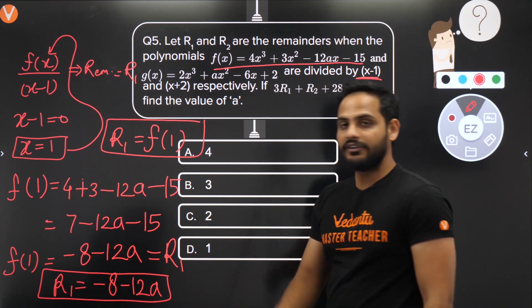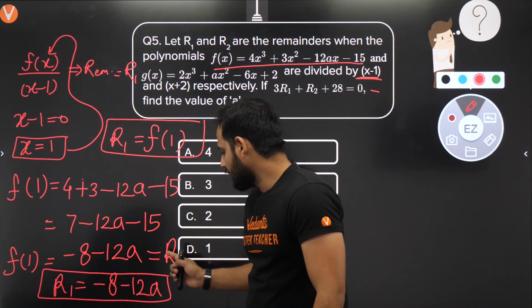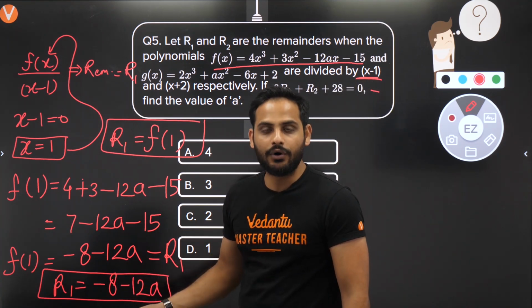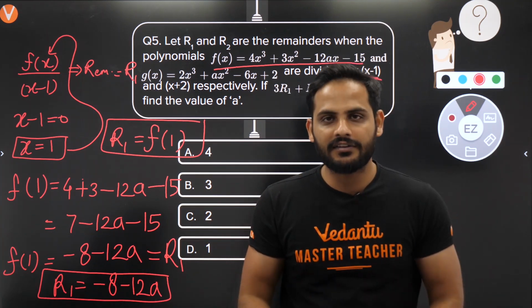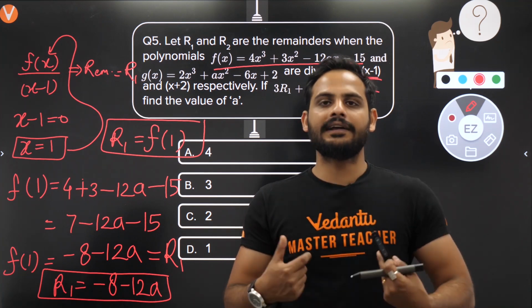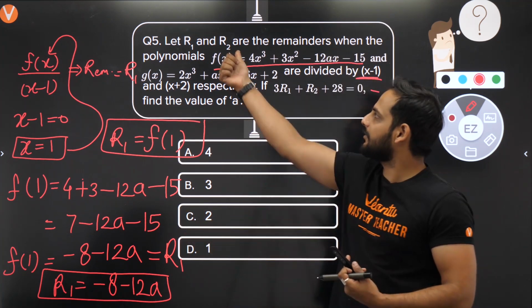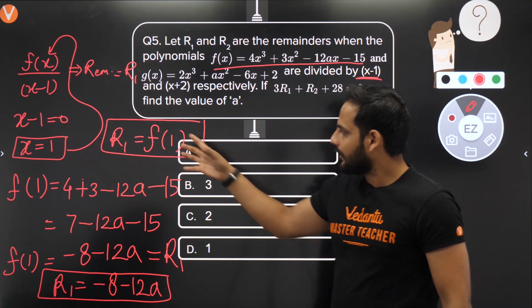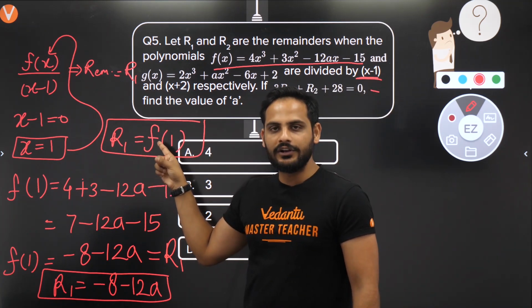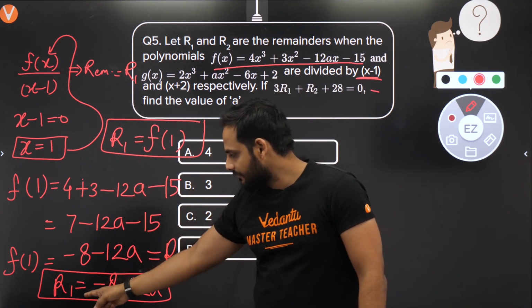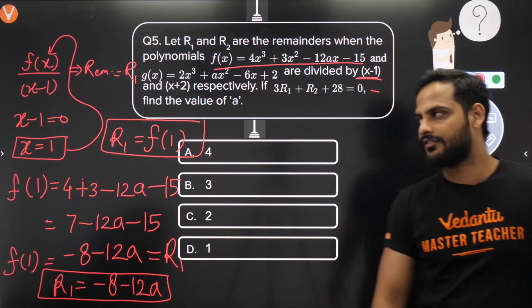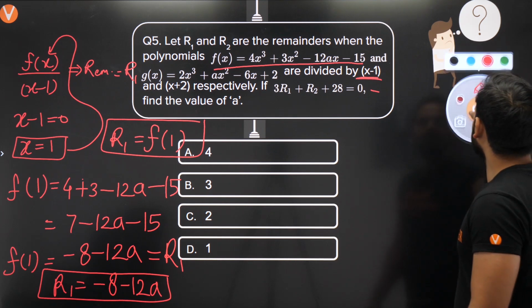Bacho, many of you will make this mistake: instead of making it equal to R1, you will make it equal to 0. We make it 0 only if the remainder is 0, which means that number is a factor. But it is not a factor here. They are saying the remainder is R1 and R2. So f(1), the value of f(x) at x is equal to 1, is equal to the remainder R1. So R1 we have got as minus 8 minus 12a.